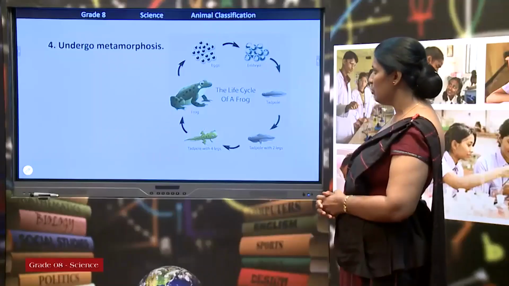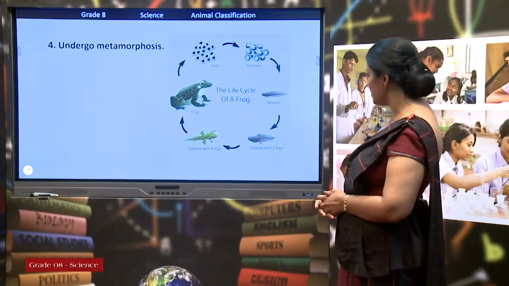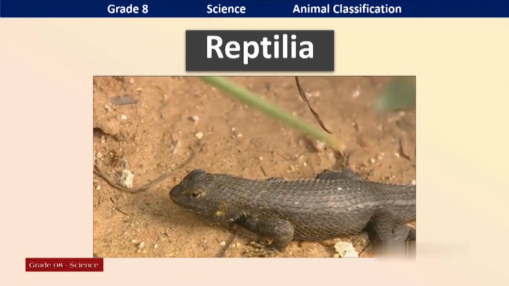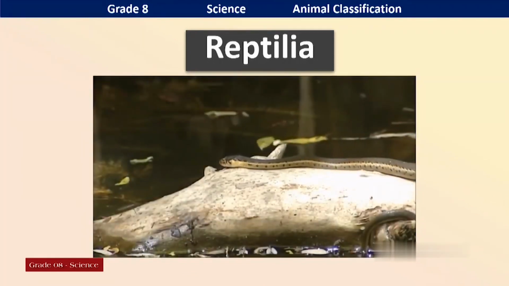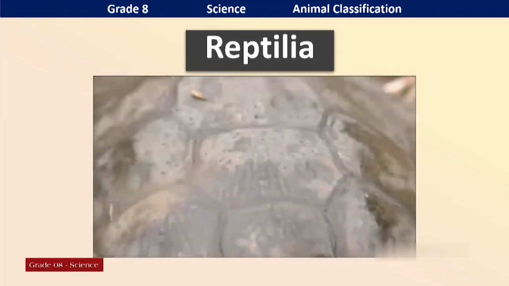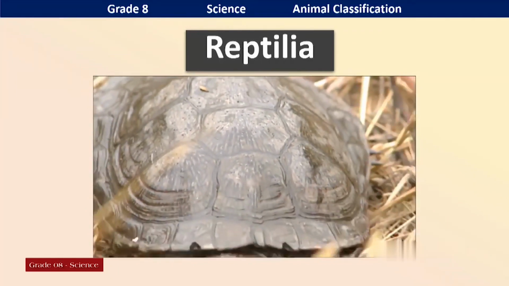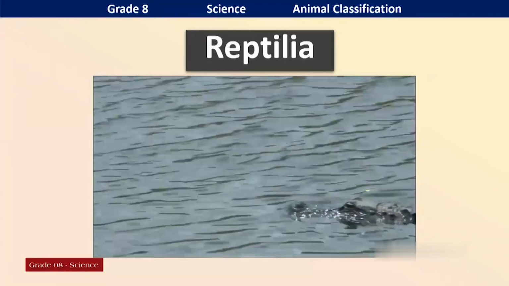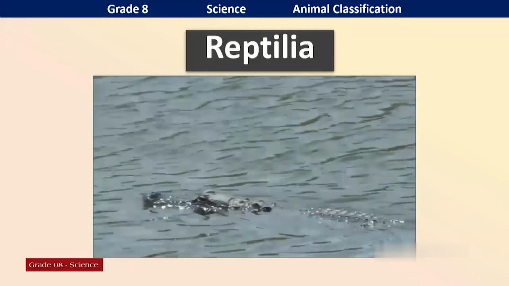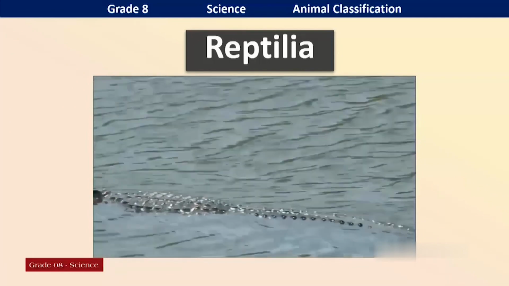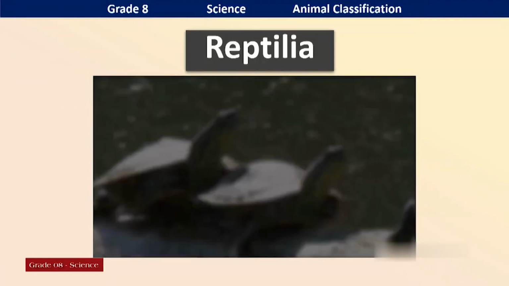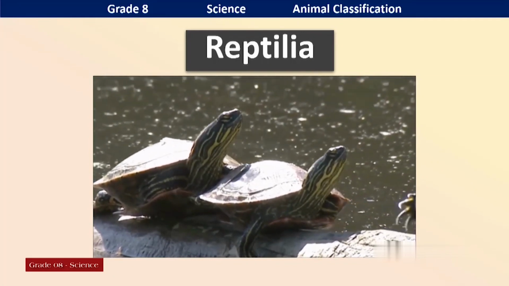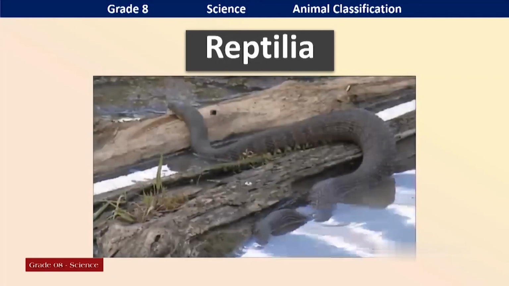Okay, now we will move to the next one, that is reptilia. When you hear the word reptilia, who can remember? Snakes. Normally, we call them snakes. All the snakes are reptilia. Who are the other organisms coming under this group? There are reptilians with legs, some legless. There you can see tortoise. They are legged reptilians.